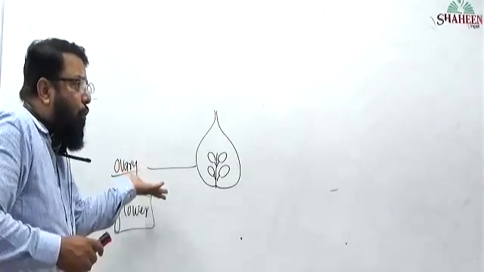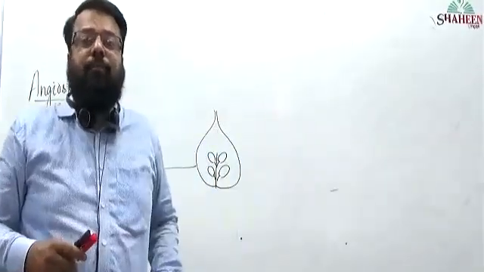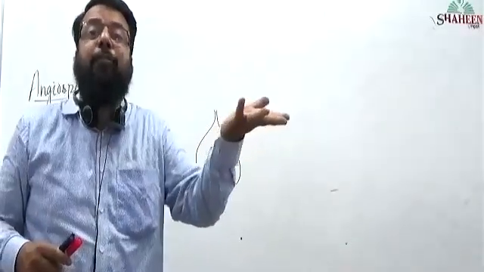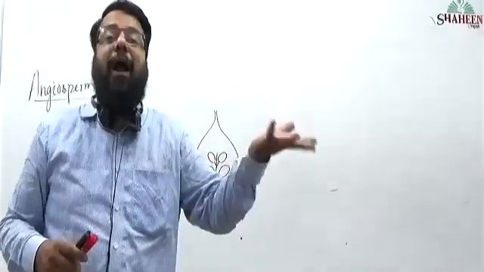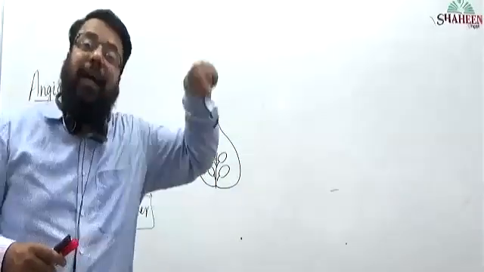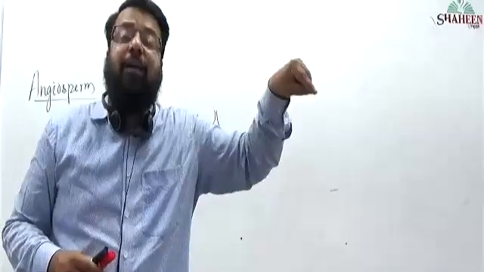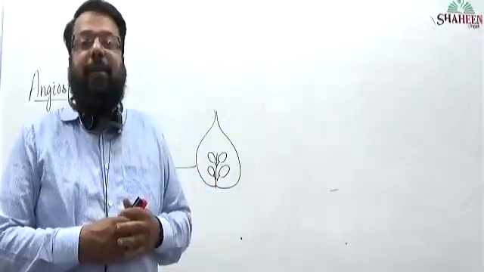Okay, ovules. What is the ovule? Ovule is nothing but megasporangia, or megasporangium. Inside which we are going to get the female gametophyte.